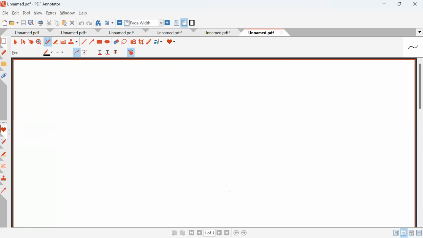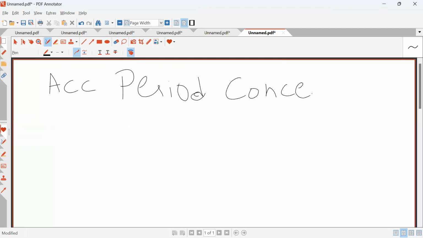The next thing we have is accounting period concept. What is accounting period concept? You must have also read it in the book, or you must have heard it. Any idea?